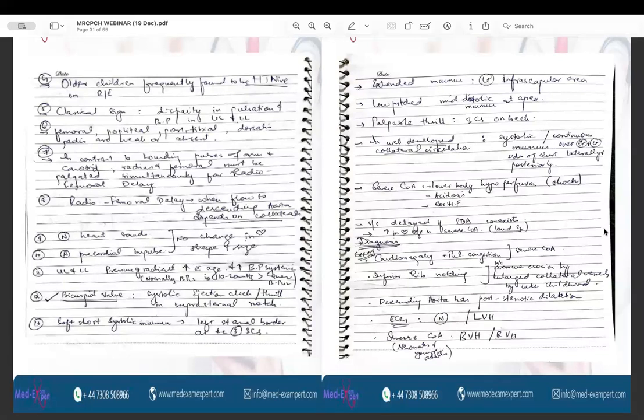So, in case of coarctation of aorta, there is no abnormal precordial impulse. It is normal. The normal heart sounds are there. There is no change in the shape of the heart. Normally, the blood pressure in the lower limbs is 10 to 20 millimeters of mercury greater than the blood pressure in the upper limbs. And in case of coarctation of aorta, the upper limb and the lower limb pressure gradient is increased with advancing age, and the blood pressure is also increased.